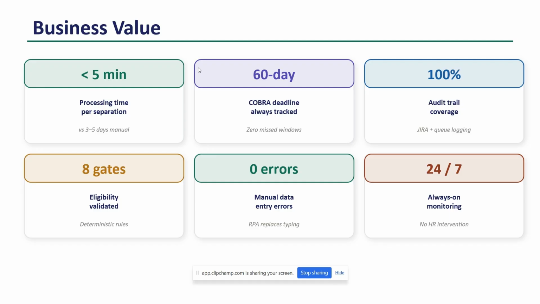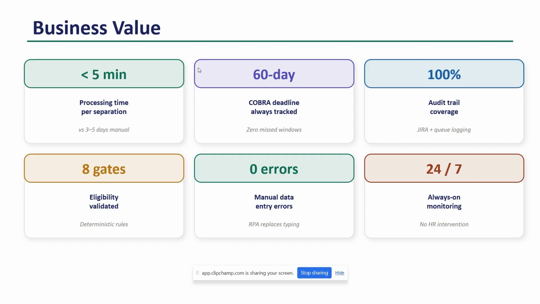And the expected business values are, usually this entire process may take 3 to 5 days manually, but with these agents we can complete it in less than 5 minutes, though we need the admin to give the prompt response. And the 60-day Cobra deadline is always tracked, and there is 100% audit trail coverage by using this Jira and queue mechanism.